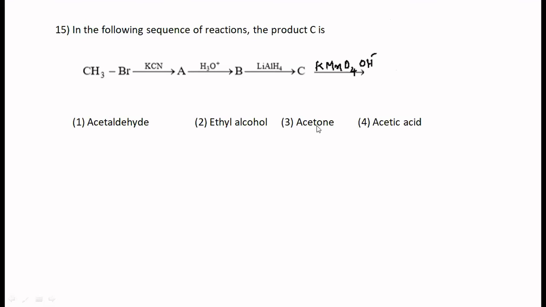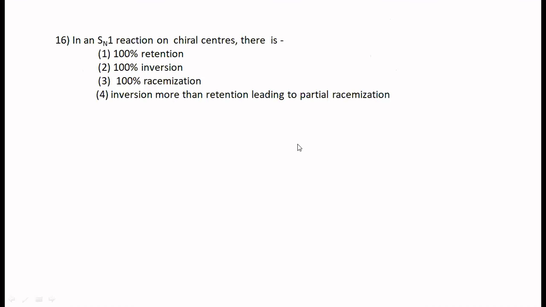The next one. In an SN1 reaction on a chiral center, is there 100% retention, 100% inversion, 100% racemization, or inversion more than retention leading to partial racemization? What is your correct option? First one, 100% retention in an SN1 reaction. Inversion more than retention leading to racemization. In fact, that is the correct option, but let's see why it happens.